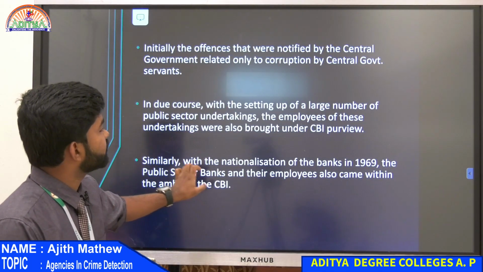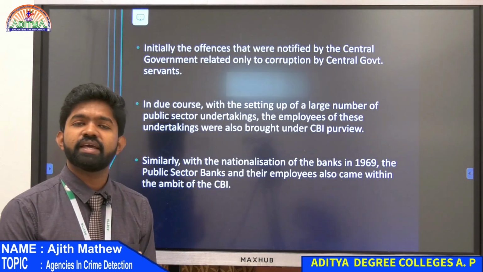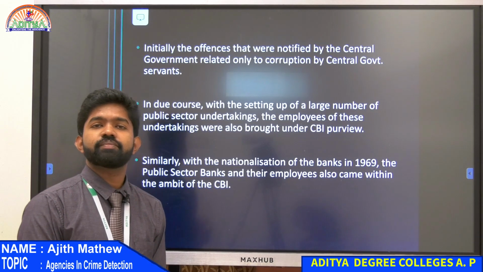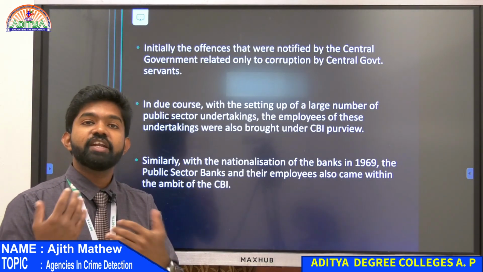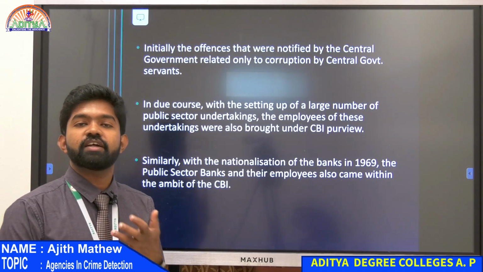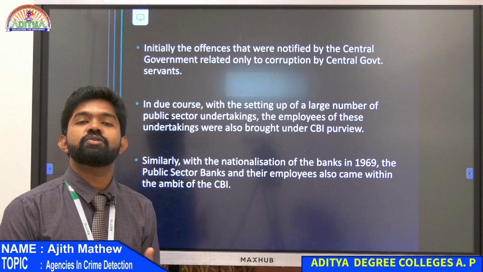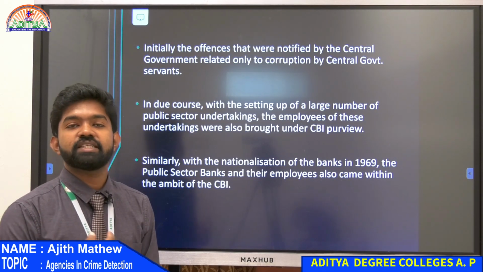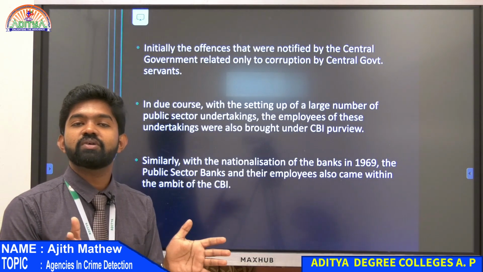Initially they would only check all the central government employees and all their crimes, but afterwards CBI was given more power, because after independence so many public sectors started coming up. Your air sector, your rail sector, all those things used to come up, and your banks became nationalized. So many employees came in. So CBI was given more power to deal with all this.